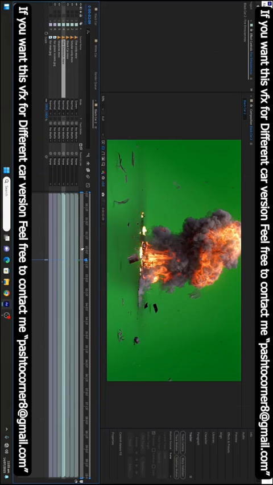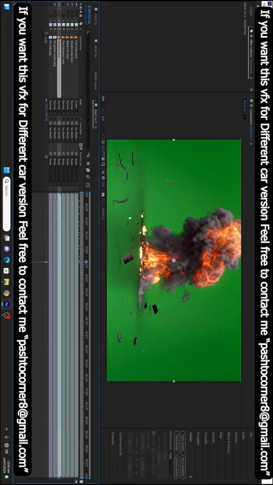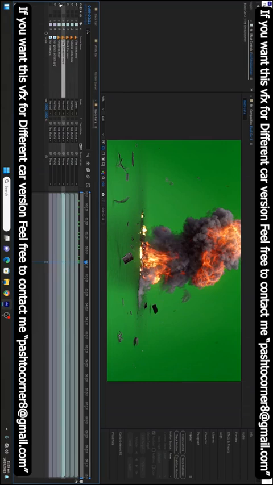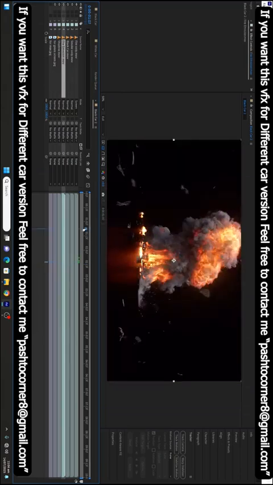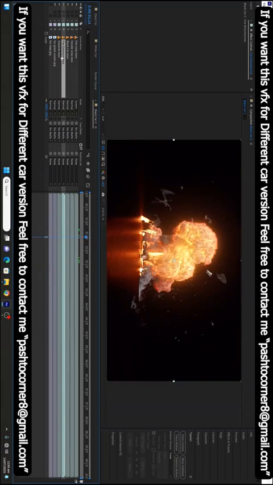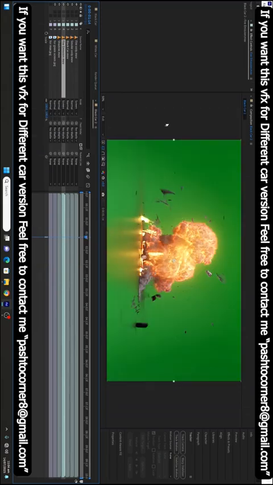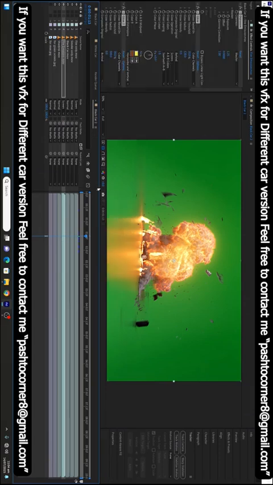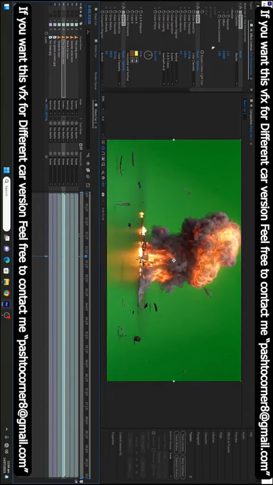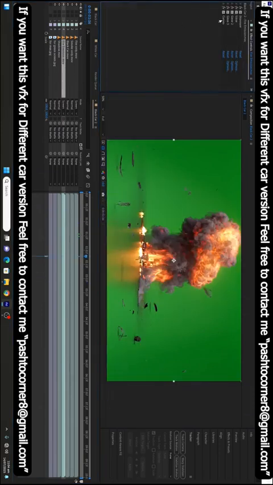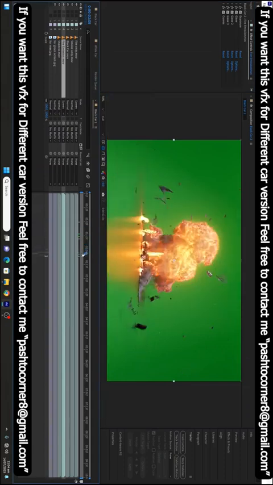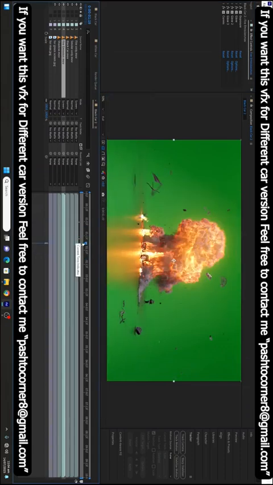This is the shadow pass. The shadow pass is also separate. You can darken it, brighten it, whatever you want. And this is the emission layer. Just change the blend mode to screen and done. Add some settings to it and done. Adding some exposure and glow and curve. You have full control on the separate layer.